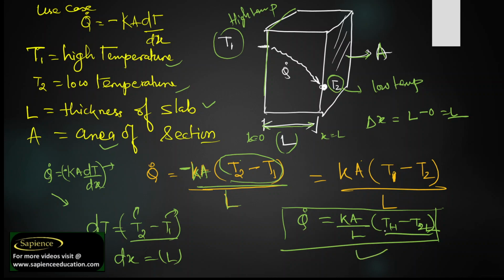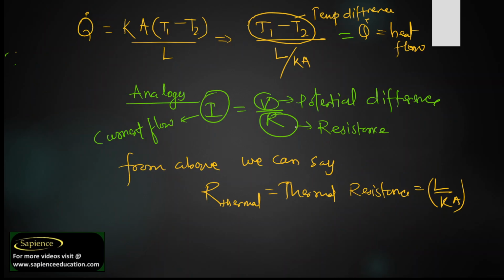So this is a very important formula for solving any type of numericals. Now one more form we need to understand here. Let us consider Q dot is equal to KA (T1 minus T2) divided by L. Now if we take T1 minus T2 divided by, just reversing, L by KA, here we can write Q dot as the heat flow. T1 minus T2 is the temperature difference, and we need to compare this.